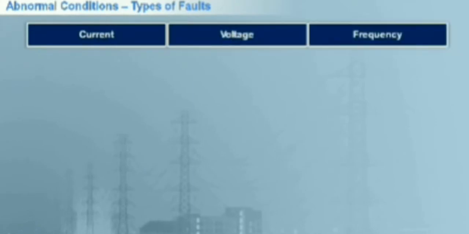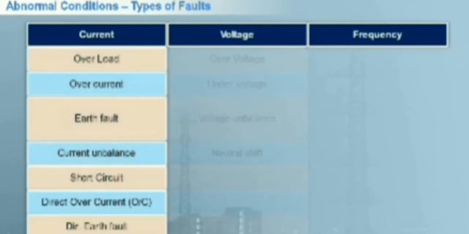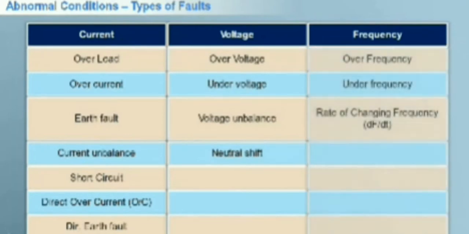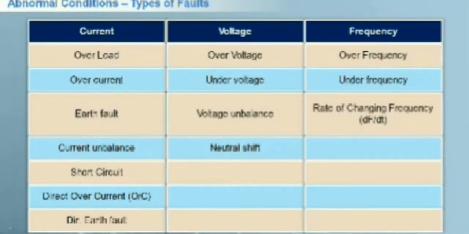Do you think that faults are always caused by current? No. Faults are divided into 3 verticals based on their type. They are current, voltage, and frequency. Take a look at this table to know the specifics in each vertical. We will understand about a few of these in detail in the next screen.